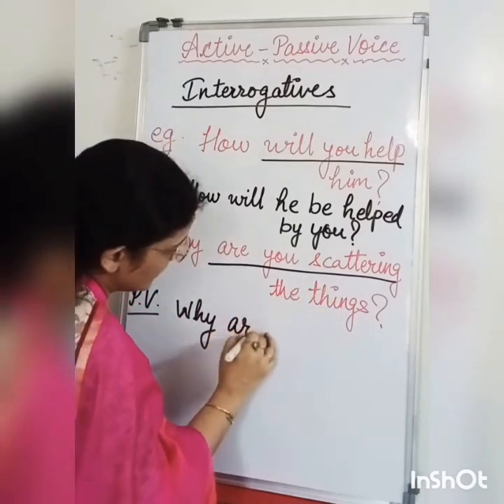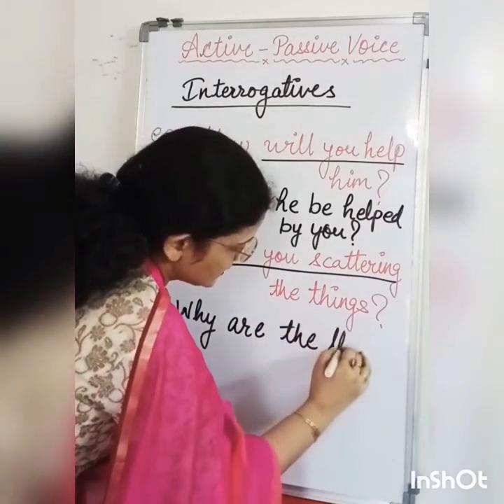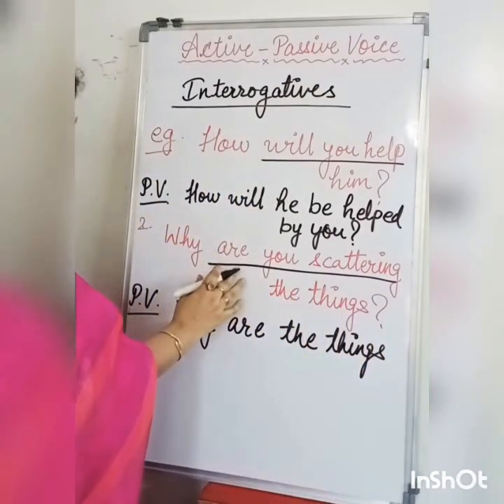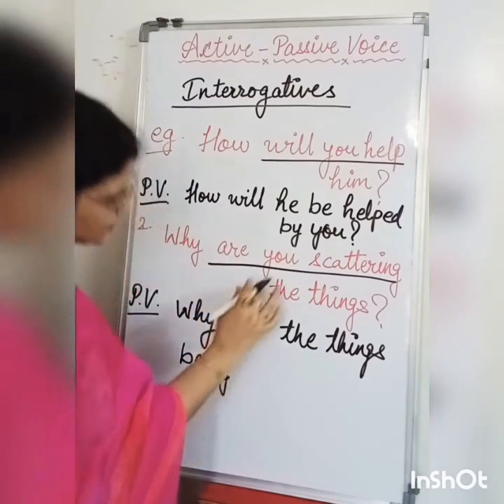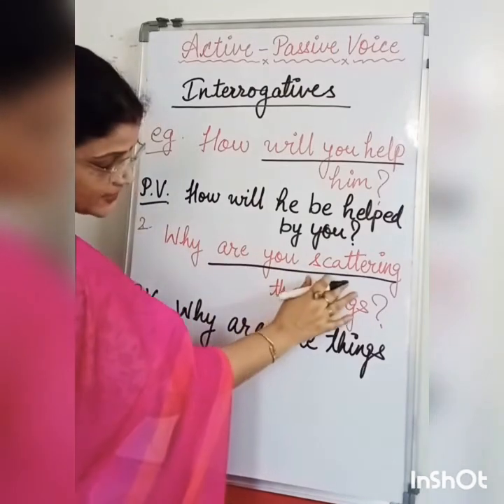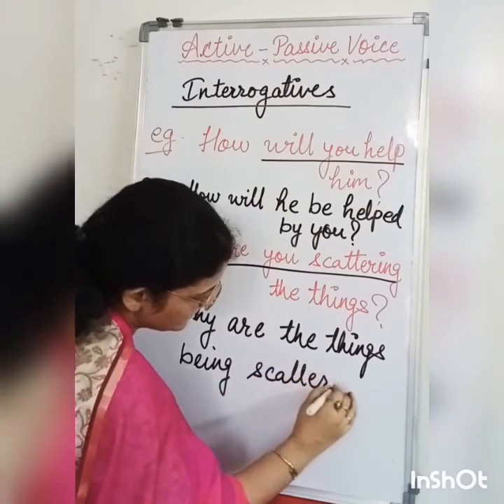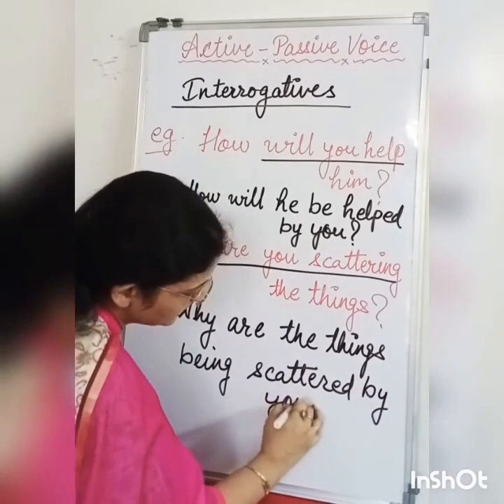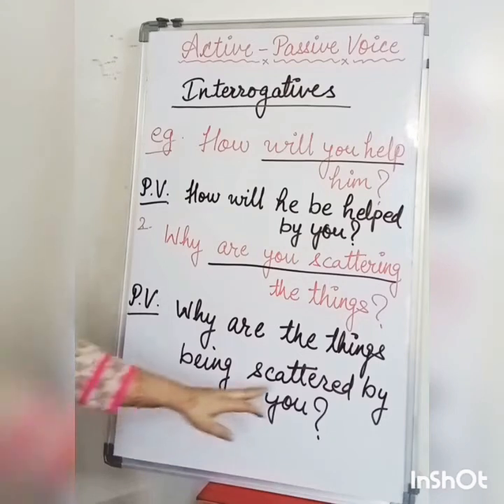We apply why are the things. Now what else? Being scattered, past participle form of scatter, being scattered by you. And please don't forget to put this question mark in the end of the sentence. So the passive voice would be why are the things being scattered by you.